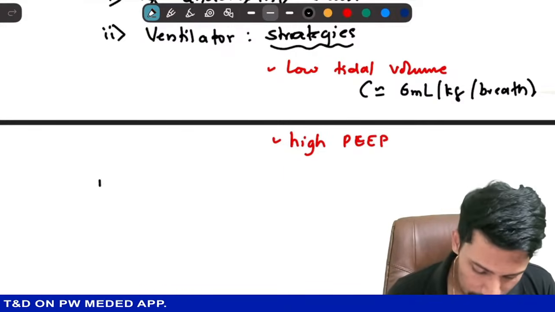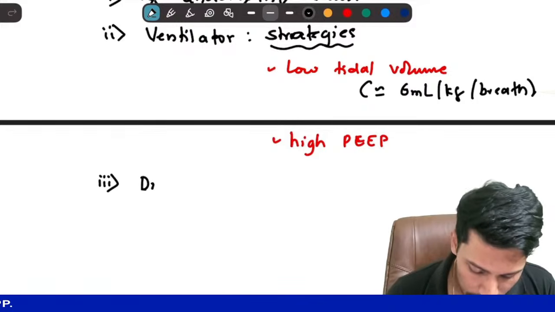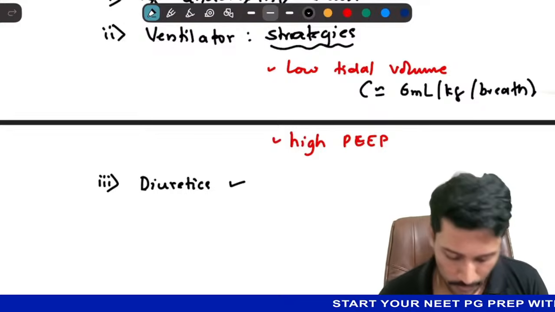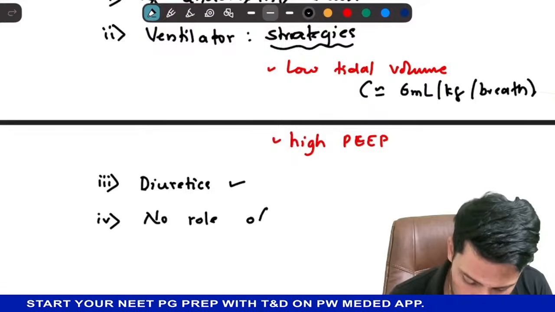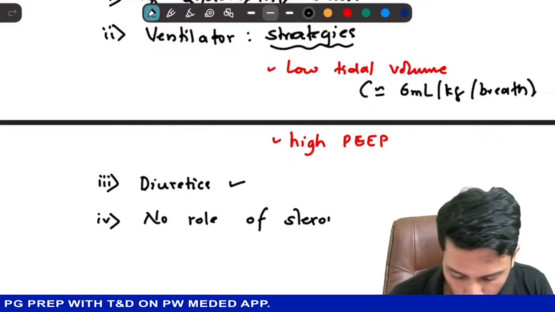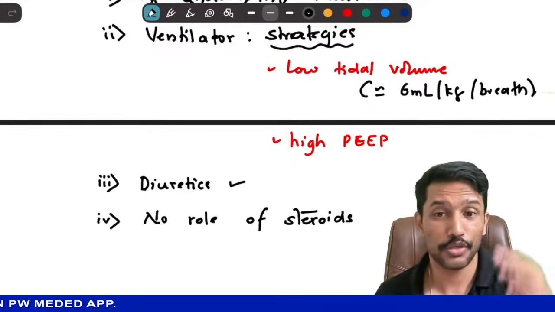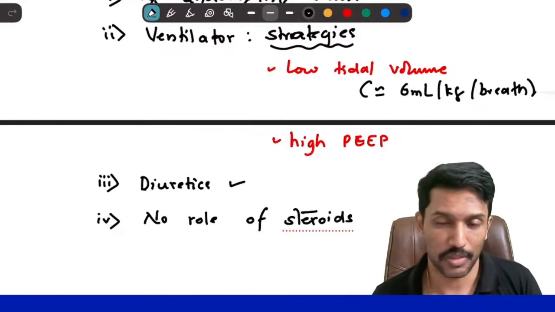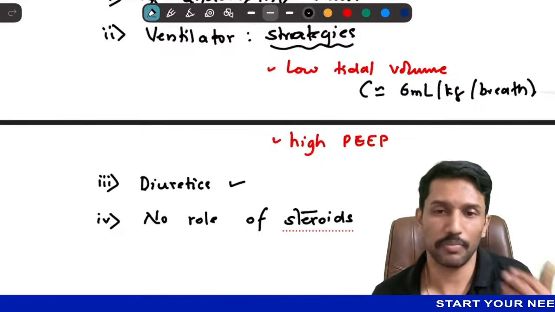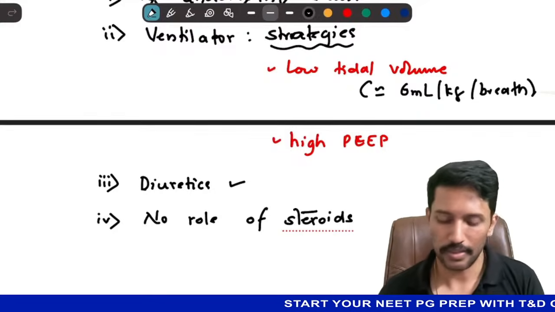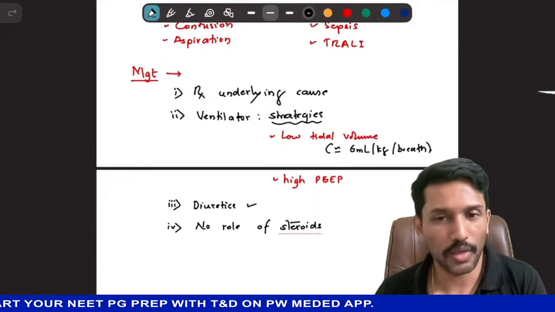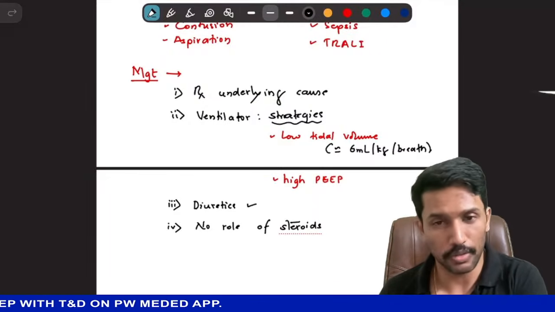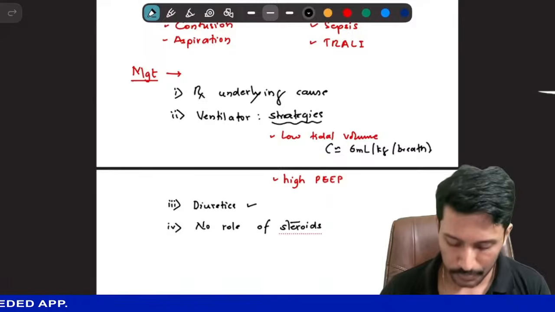Okay. And then you can consider giving diuretics, because diuretics will help drain out the alveolar fluids. Fourth thing I want you to write is no role of steroids. Though theoretically speaking, steroids should reduce the inflammation and reduce the further damage, but studies have not shown benefit, so there is no role of steroids, right? So if you write this much, your ARDS is complete. If you want to know ARDS in more detail, I already have a YouTube video on Reed Harrison series. You can go through that.